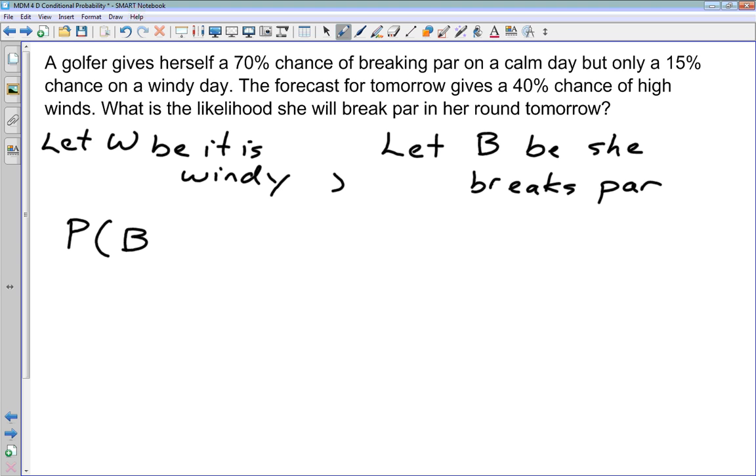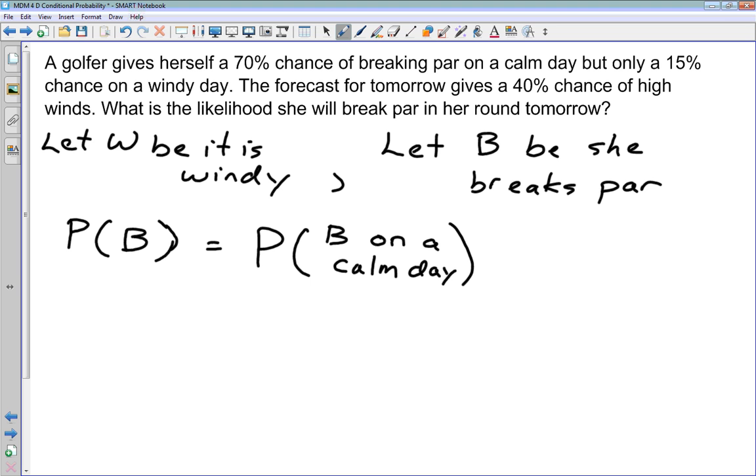The probability of B, of her breaking par, is going to be the probability of B on a calm day plus the probability of B on a windy day, because those are the two things that can happen.